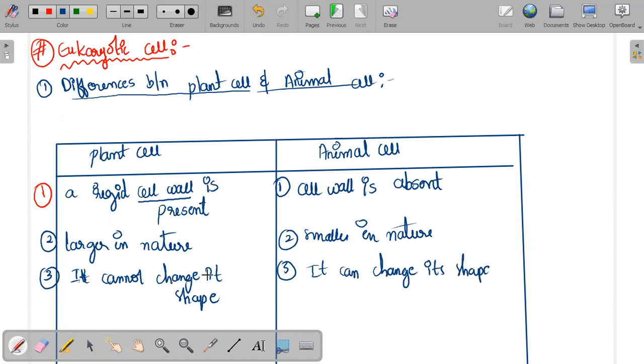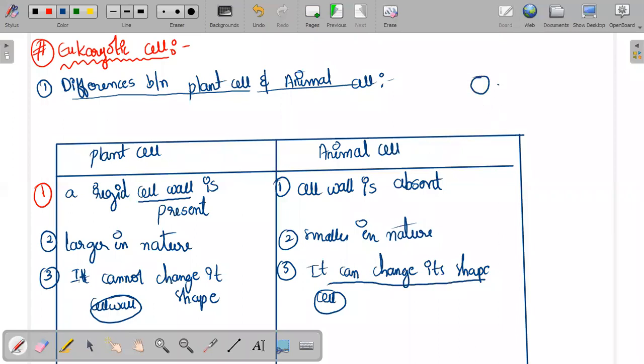The basic reason why animal cells can change shape and plant cells cannot is that in plant cells the cell wall is present. The cell wall is not allowing the cell to change shape. Here the cell wall is absent. Since the cell wall is absent in the animal cell, the animal cell's shape can change.